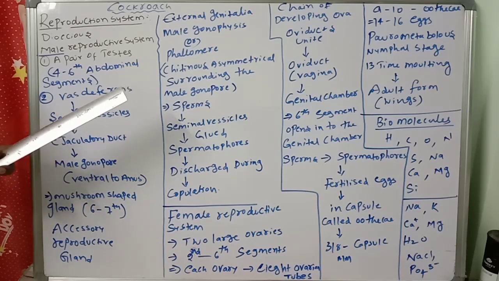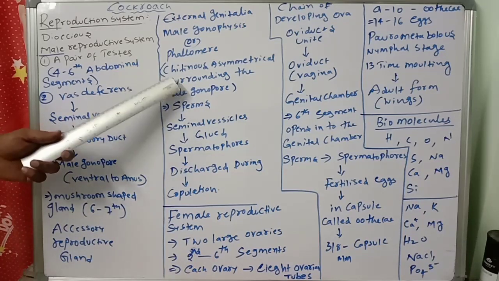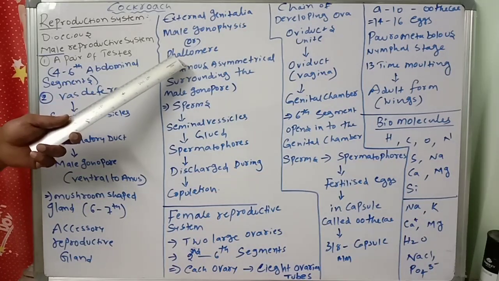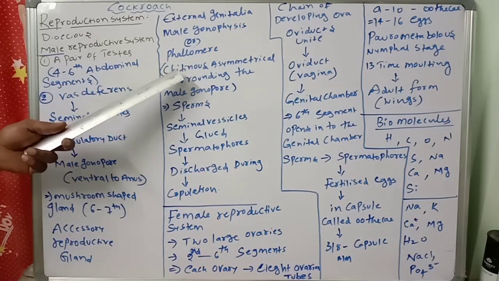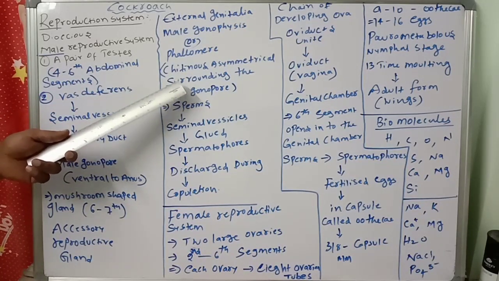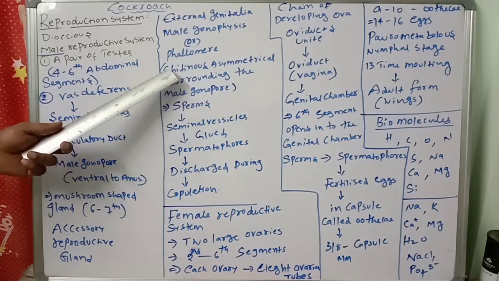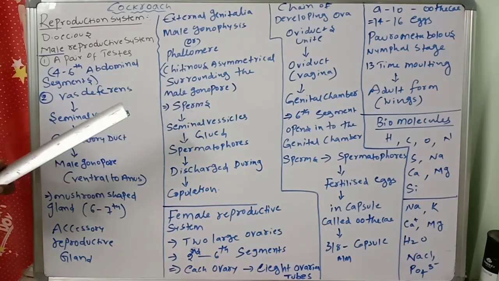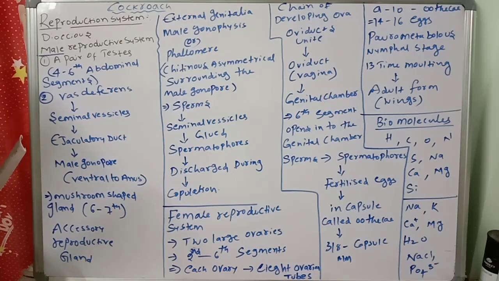This is a chitinous asymmetrical structure surrounding the male gonophore. That is important.